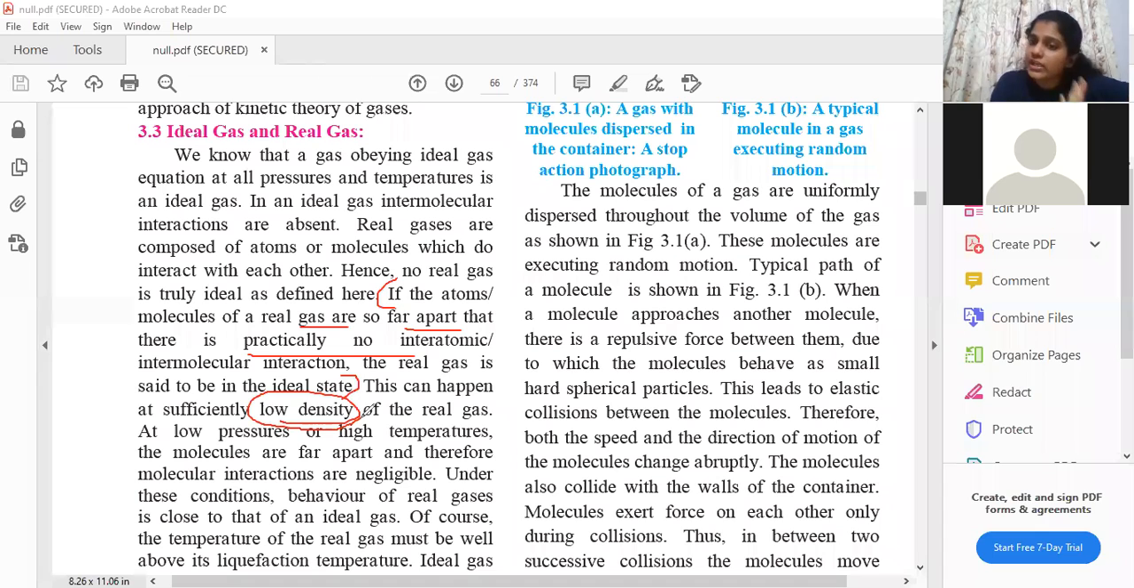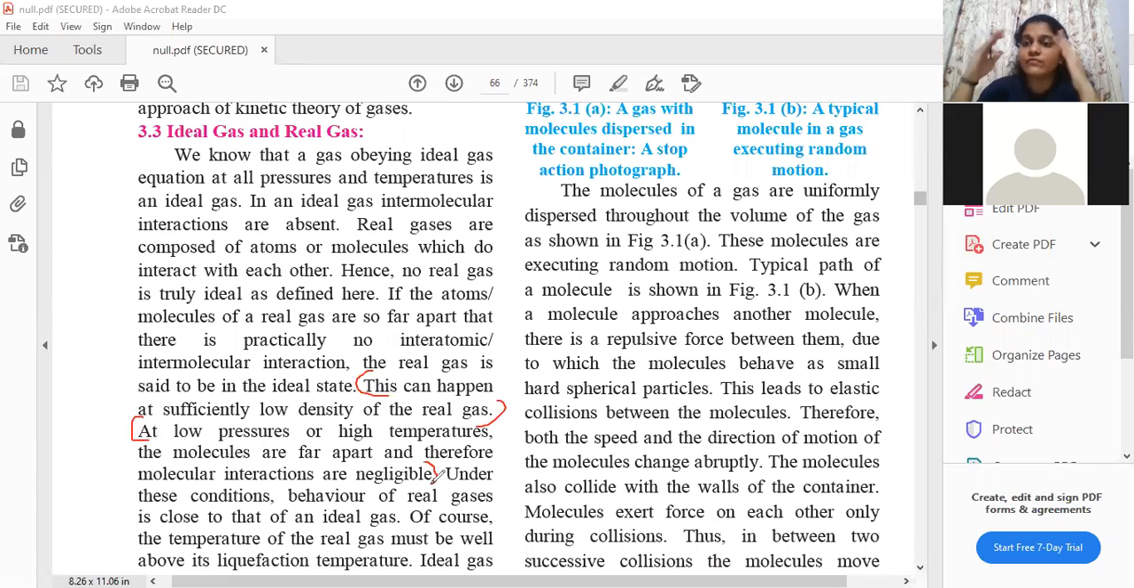If molecules are fewer and already in motion in the gaseous state, going here and there, intermolecular forces are negligible. So I can say my real gas is in an ideal state. At low pressures or high temperature, the molecules are far apart. This is another condition. Firstly, you can all mark these statements. Very important. This is the first one, then this is the second one.